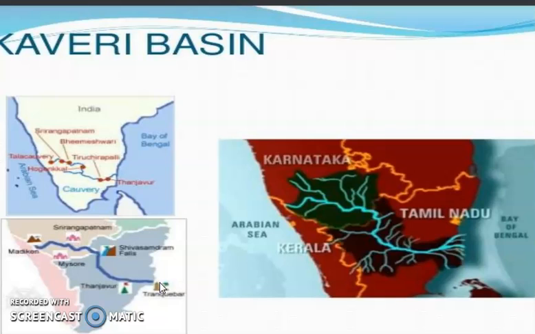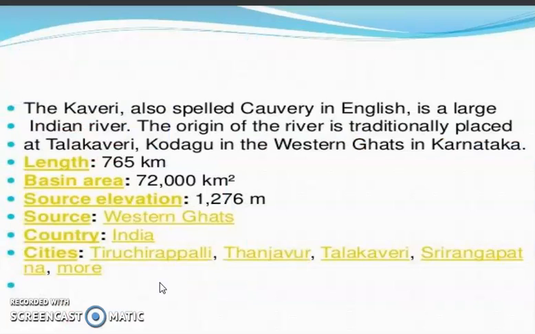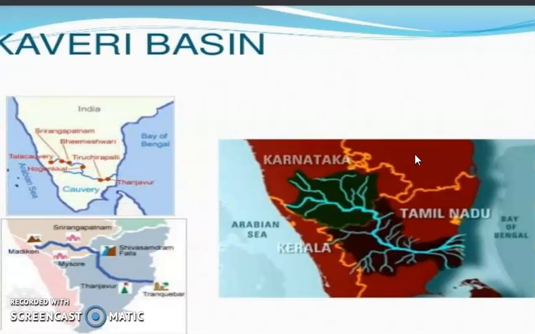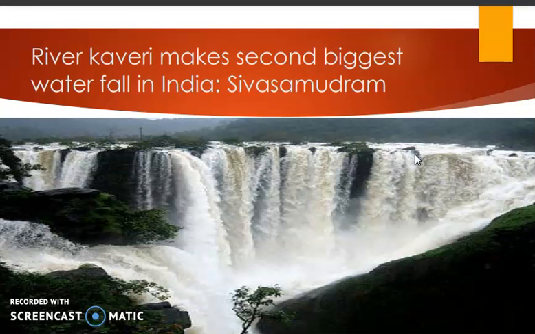And ultimately you can see which states the Kaveri river flows through. It's Karnataka, then the Kaveri river flows through Kerala as well as Tamil Nadu also. So this is all about the major river system. The spelling could be Kaveri or Cauvery in English also. The total length of the river is 765 km or 760 km. This river starts from the Western Ghats of Karnataka and covers different places like Tamil Nadu, Kerala, Karnataka, etc. So this is all about the Kaveri river basin.